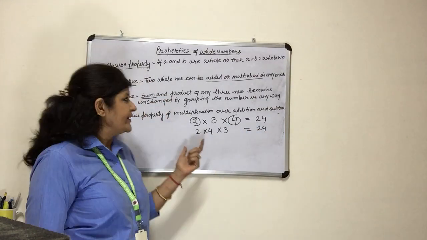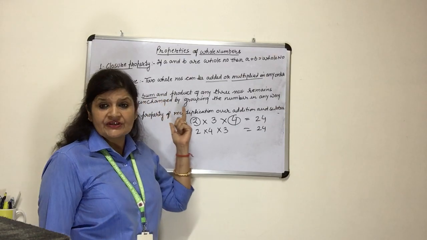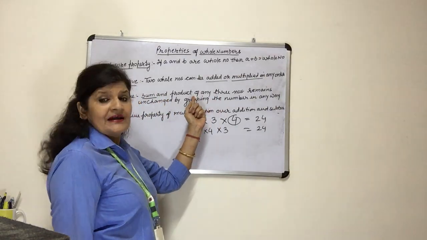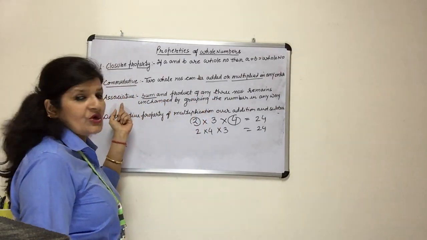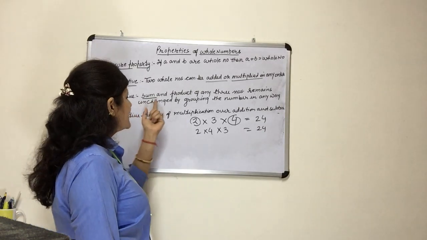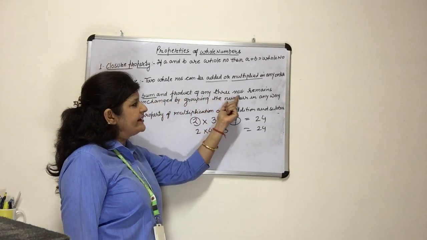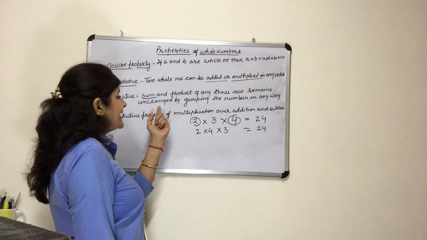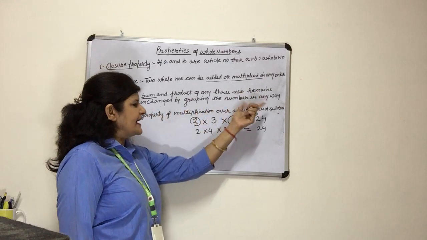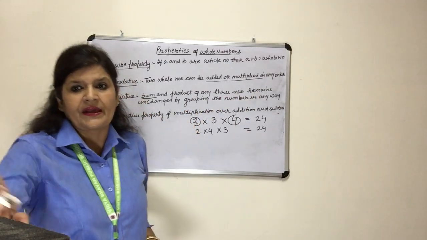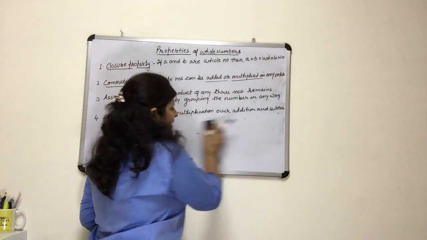So this property belongs to both addition and multiplication, and this property is called the associative property. The sum and product of any three numbers remain unchanged by grouping the numbers in any way. I am making the grouping. Grouping means how we are doing it.